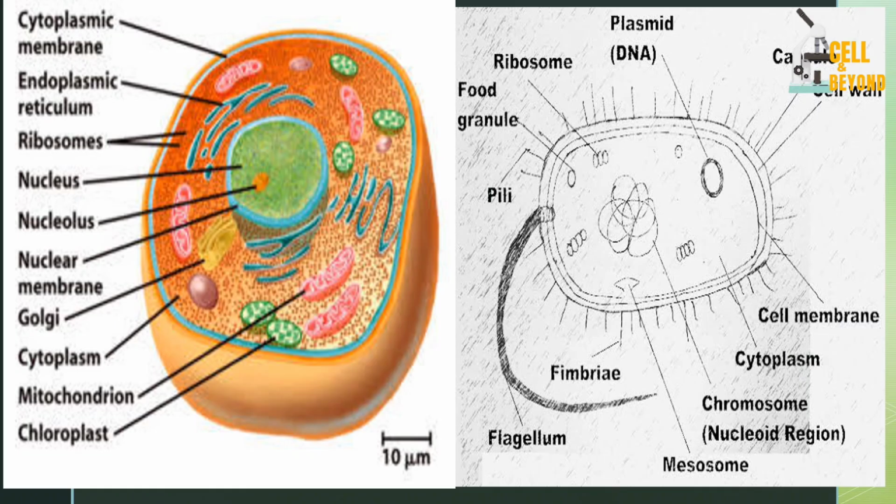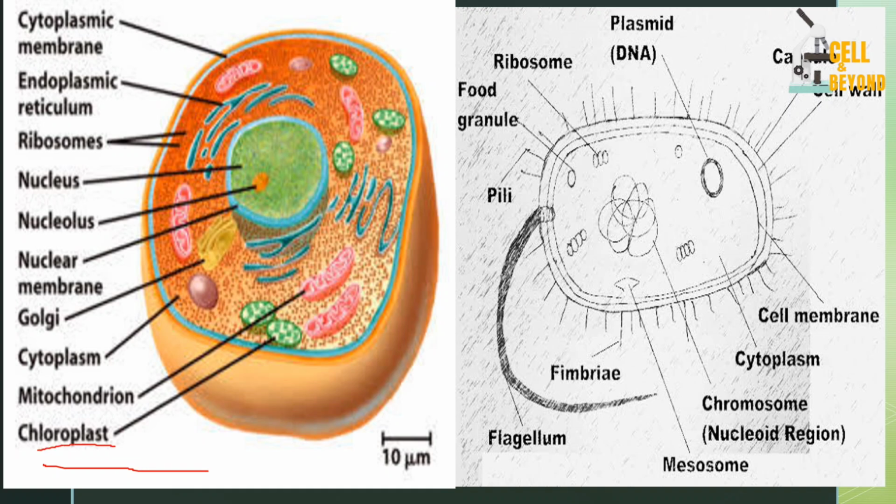Okay, so take a look at it. You can see the image of the prokaryote on the right and the eukaryote on the left. Look at the list of the organelles for the eukaryotes. You find the cytoplasmic membrane, the endoplasmic reticulum, the ribosome, the nucleus, the nucleolus, the nuclear membrane, the Golgi bodies, the cytoplasm, mitochondria, and the chloroplast. This is a plant cell, okay? Take note, because there's a chloroplast in it, it is a plant cell.